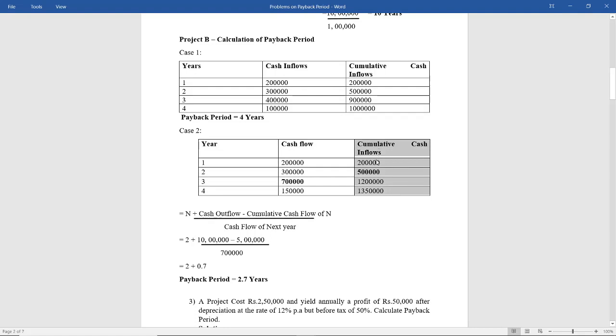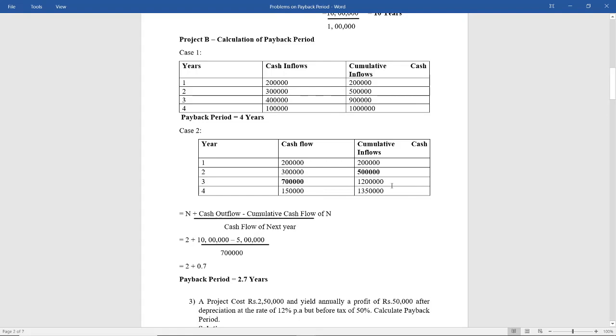How do you calculate cumulative cash inflows? It is nothing but for the first year, the cash flow and the cumulative cash inflow will be the same. From the second year onwards, you have to just go on adding. 2 lakh plus 3 lakh is 5 lakh. 5 lakh plus 7 lakh is 12 lakh. 12 lakh plus 1 lakh 50 is 13 lakh 50,000.